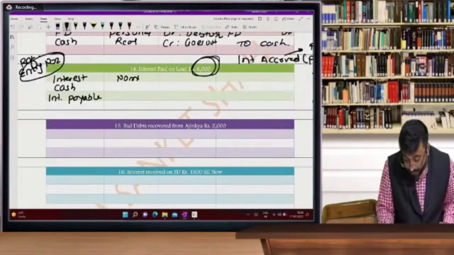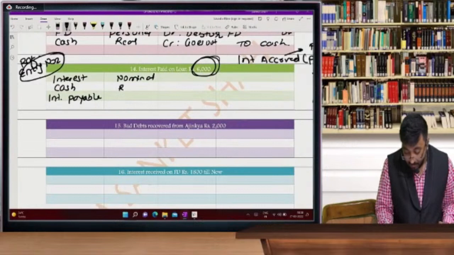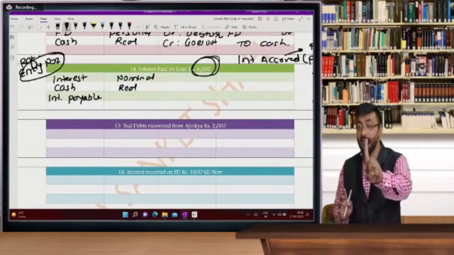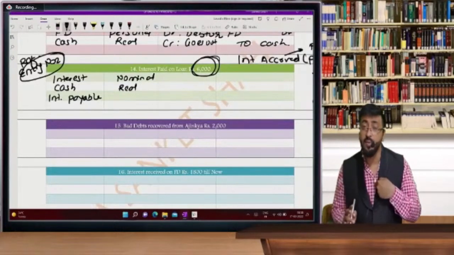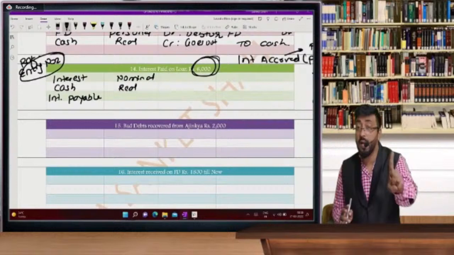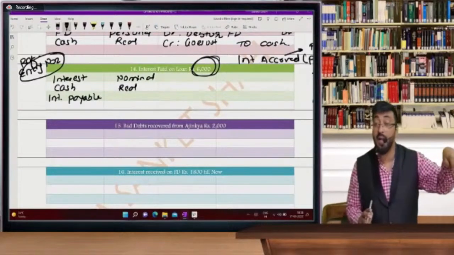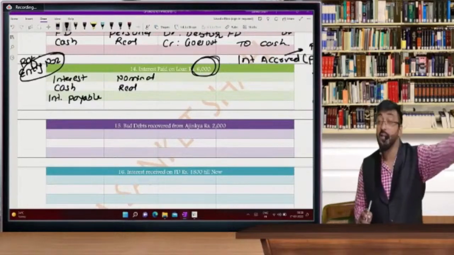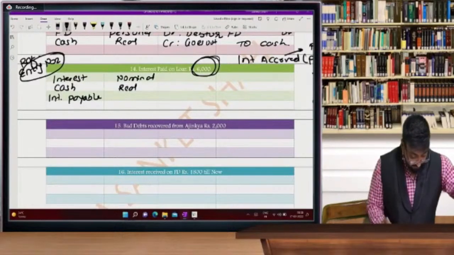Sir, promise me, all of you, promise me. You will revise it and you will visualize this profit and loss account today only. Give 1 hour for yourself, only 1 hour. I am giving you assurance, if you give 1 hour and visualize this P&L and balance sheet, see the difference within these 40 days. 40 days mein difference hoga, 100%.